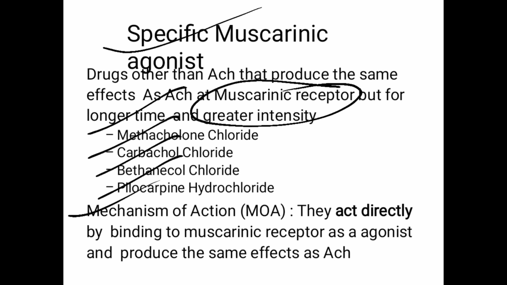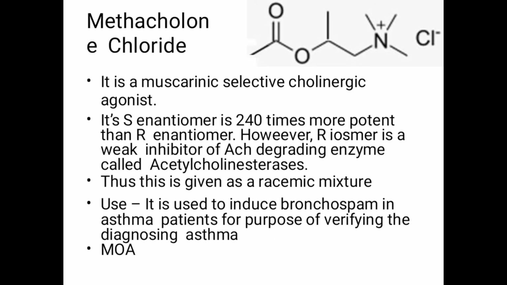Then the mechanism of action of these agonists: they directly act by binding to the muscarinic receptor and produce the same kind of effect that acetylcholine shows. So at the muscarinic receptor, instead of acetylcholine, these drugs bind and they will produce a similar type of effect as acetylcholine, with a longer duration of activity and greater intensity. So the first drug of these agonists is methacholine chloride.